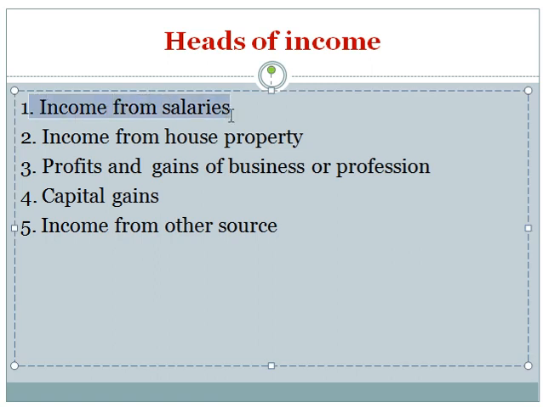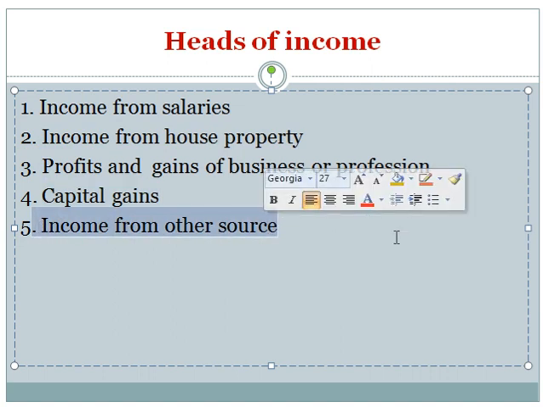The heads of income: first, income from salaries; second, income from house property; third, profits and gains of business or profession; fourth, capital gains; and last, the fifth head, income from other sources.